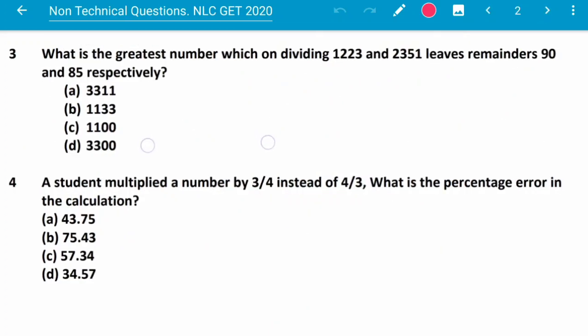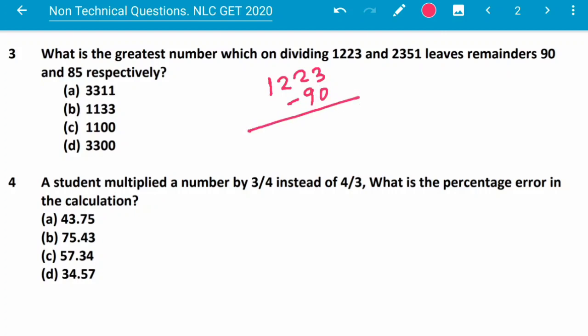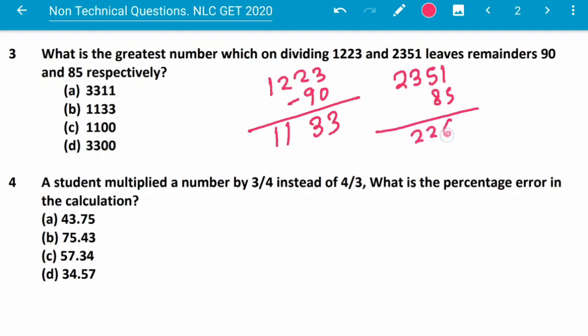Next question, number 3. What is the greatest number which divides 1223 and 2351 and leaves remainders 90 and 85 respectively? So here from 1223 I will subtract 90 and it will be 1133, and from 2351 I will subtract 85, this comes to be 2266.